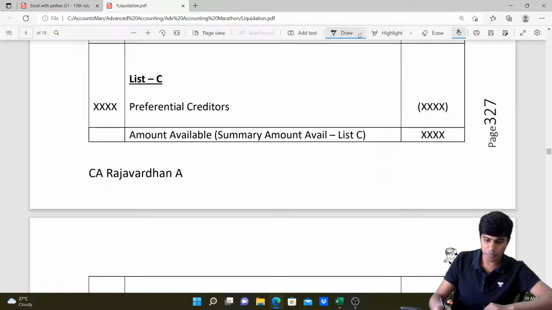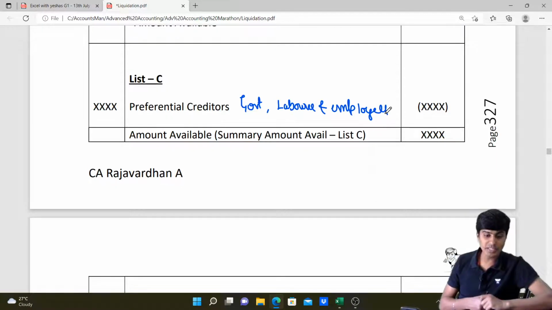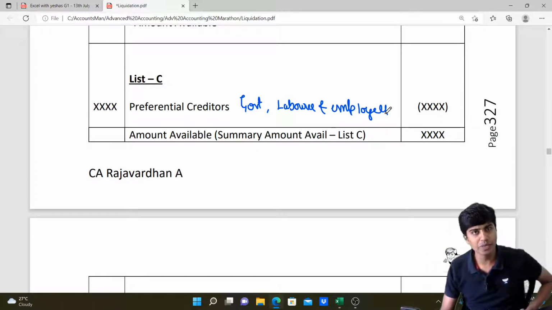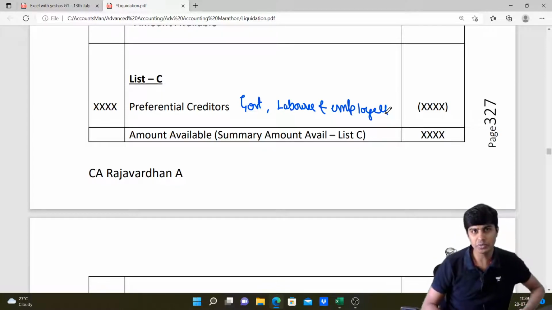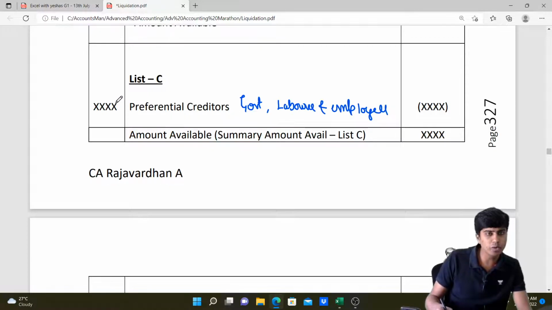Preferential creditors, as I told you in the previous video, will include government for tax dues within the last 12 months or any other dues, and then laborers and employees to the extent money is due for the period of 4 months in the last 12 months. Beyond that, it will be unsecured creditors again. Or if there is PF due, ESI money due, gratuity due, retirement money due, leave travel compensation, all of this will be preferential creditors. So all of this we'll write. You might not pay them to the fullest. So to the extent, we'll write their book value and we'll write the payment.